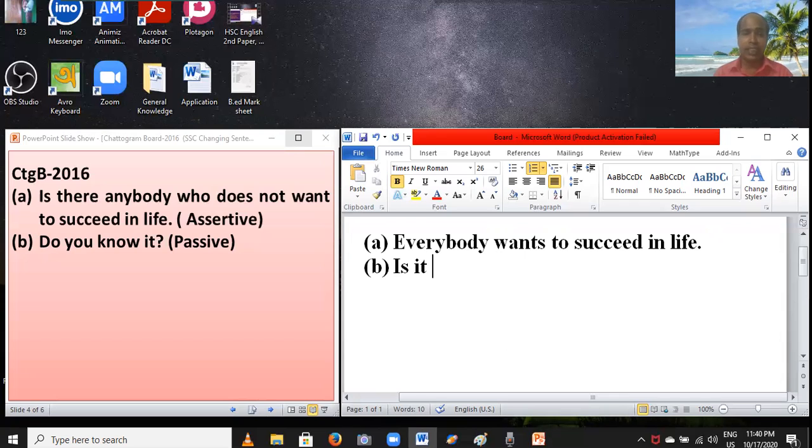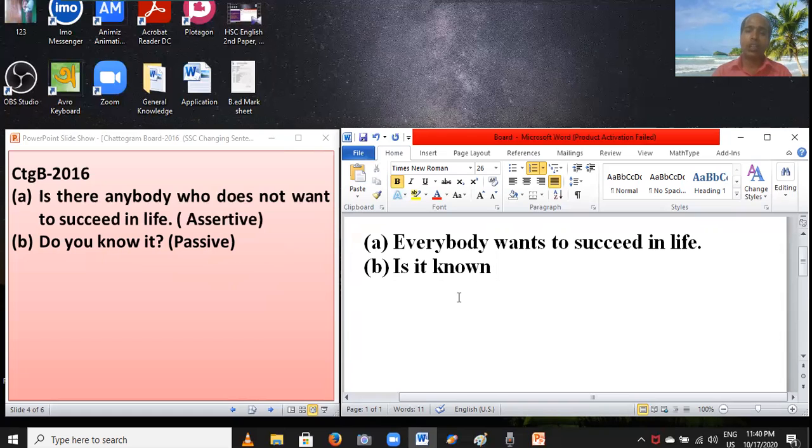So: is it. And then you have to set V3 instead of V1 know: known. This is the V3 of this verb, known.